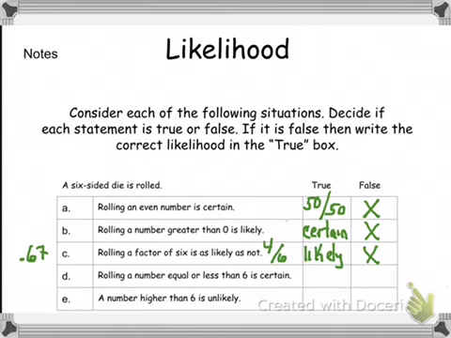Okay, next one, it says rolling a number equal or less than 6 is certain. Okay, equal to 6, well, there's 1, 2, 3, 4, 5, 6, so equal or less, 6 out of 6. This is true. It's definitely going to happen that you're going to roll a number that's 6 or less. And a number higher than 6 is unlikely. Well, it's not unlikely. It's impossible. Why? There is no number on a dice that's higher than 6, so this is impossible.